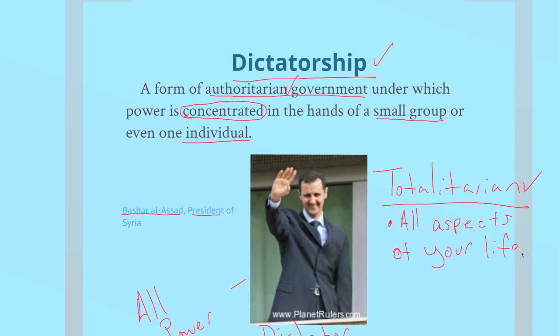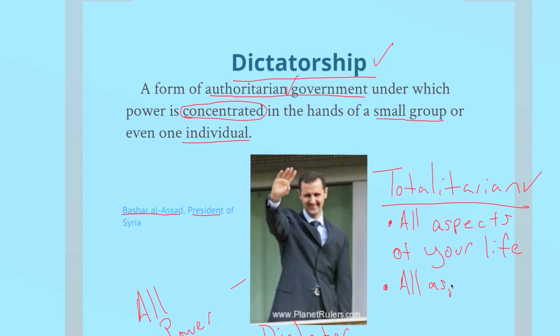So I guess the need for two separate words is because you could have a dictatorship that's very nice and they don't try to control your life and they kind of let you do what you want. But usually when you have a dictator, they are totalitarian. They do try to control all aspects of your life. They try to control all aspects of the country.